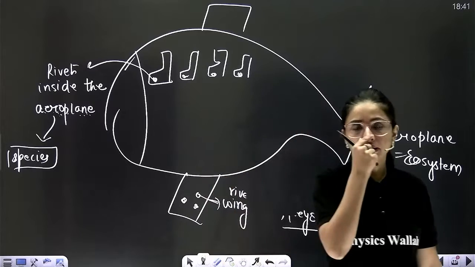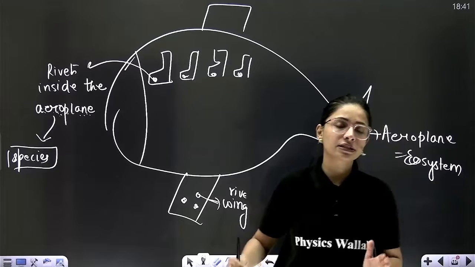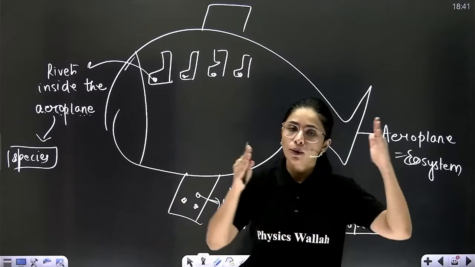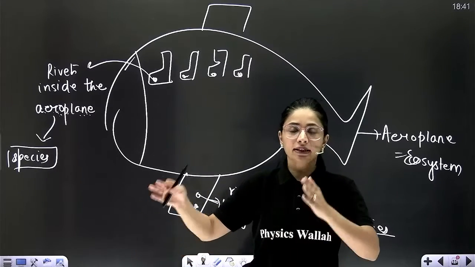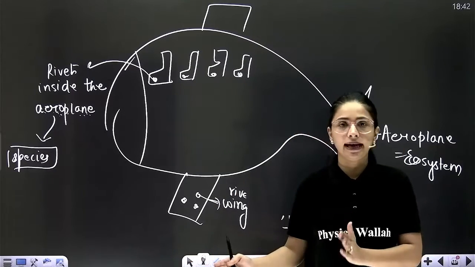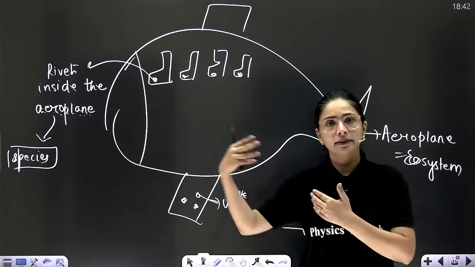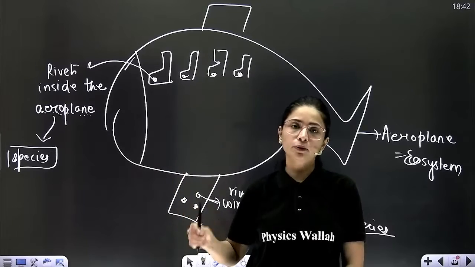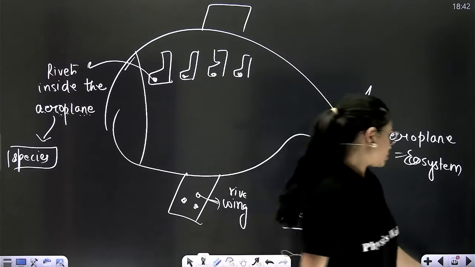So have you all understood the importance of biodiversity? The importance of biodiversity is directly related to the stability of the ecosystem. The more the species, the more stable your ecosystem. And this was simply explained by two scientists, David Tilman and Paul Ehrlich. David Tilman gave his long-term ecosystem experiment, and Paul Ehrlich gave his rivet popper hypothesis considering the ecosystem as an aeroplane. Have you all understood till here?